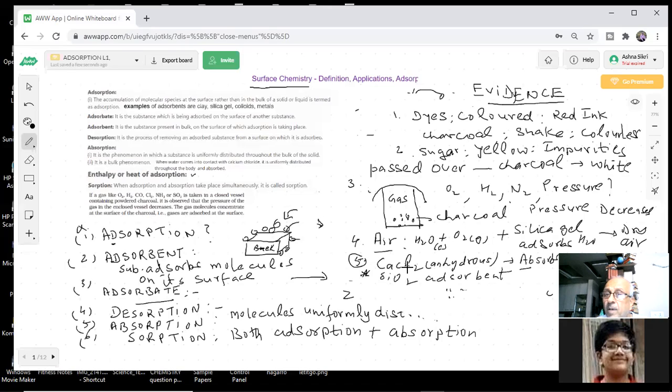You can do another experiment. You take a colored ink and dip chalk in it. Colored ink, dip chalk in it. And now you take it out. If it is red, the color of the chalk is red from the top, from the surface. Okay? You break the chalk. What do you see? White. Inside it is white.